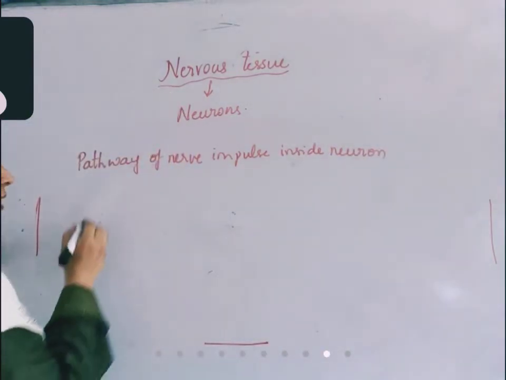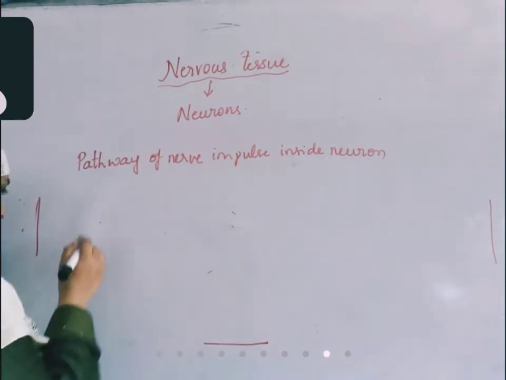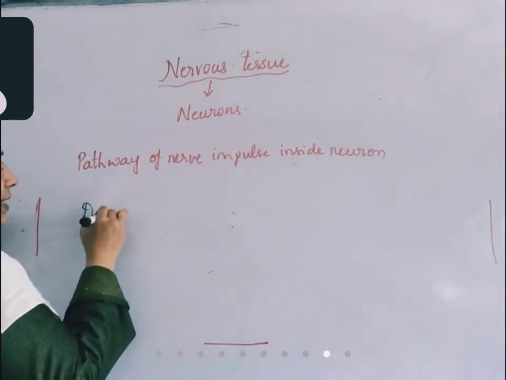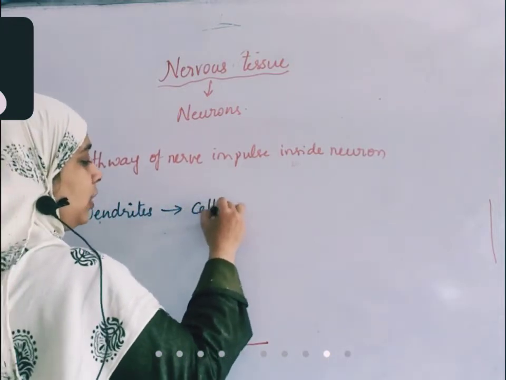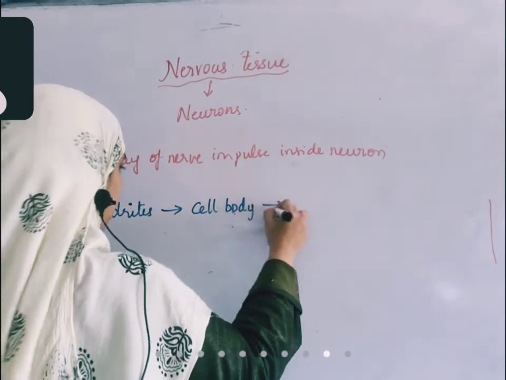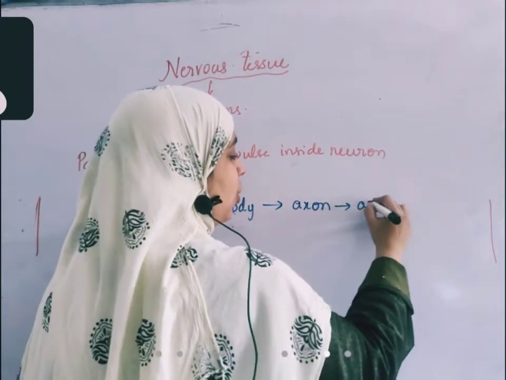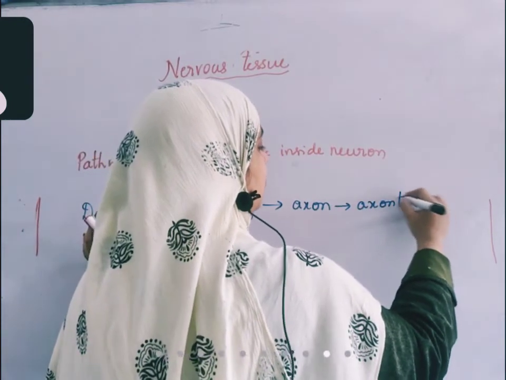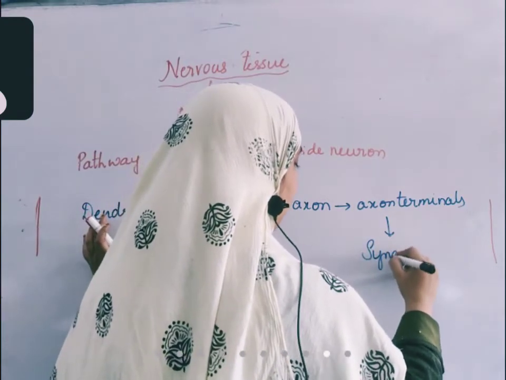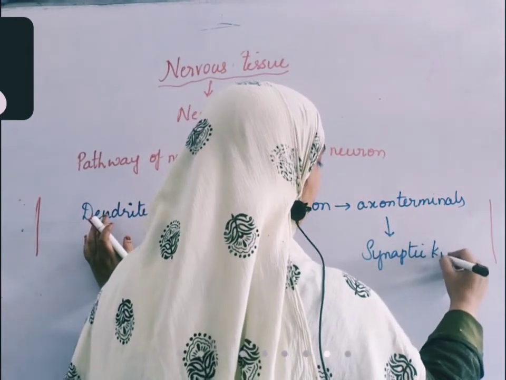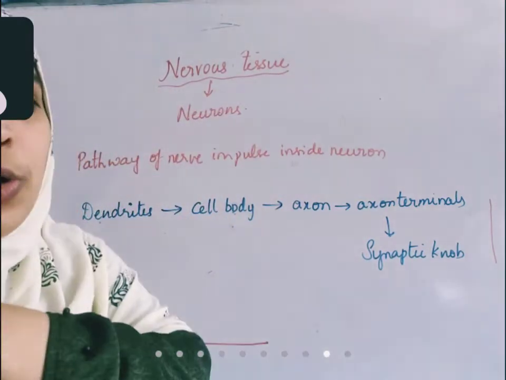First, the parts that receive the nerve impulse. A nerve impulse is a signal that is carried by neurons. The first part is the dendrites, which receive it. After the dendrites receive it, it passes to the cell body, or soma, or cyton. From there it is carried to the axon, from the axon to the axon terminals, and from the axon terminals to the synaptic knob. After the synaptic knob, it is passed to the next neuron, right?